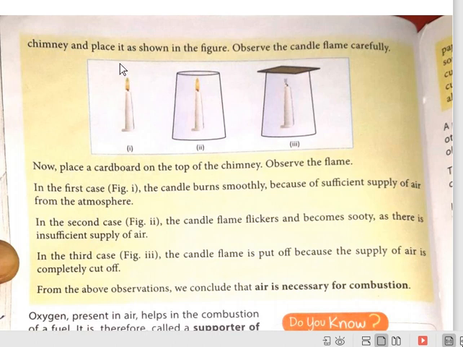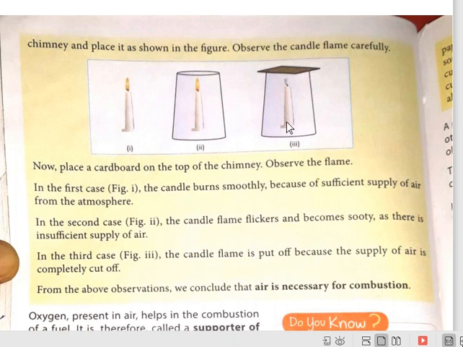So the first case is burning properly because there is a proper supply of air or oxygen. In the second case, it is flickering, producing a lot of soot and smoke. It means there is less supply of air due to this chimney. In the third case, it is covered with a wooden block, meaning the supply of air is cut off, and now the candle is put out.